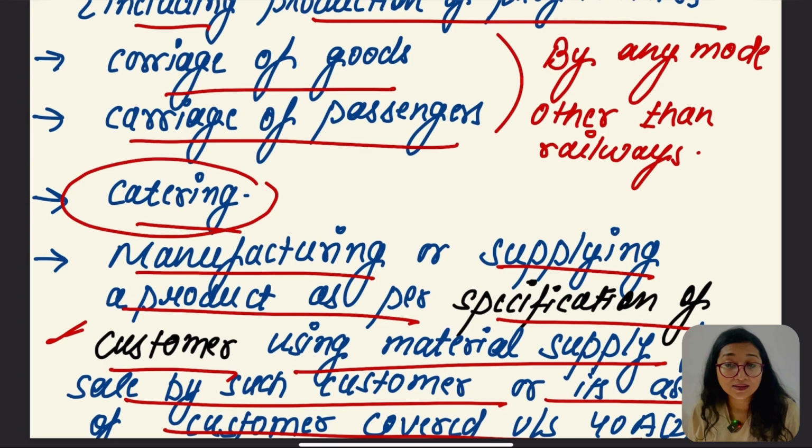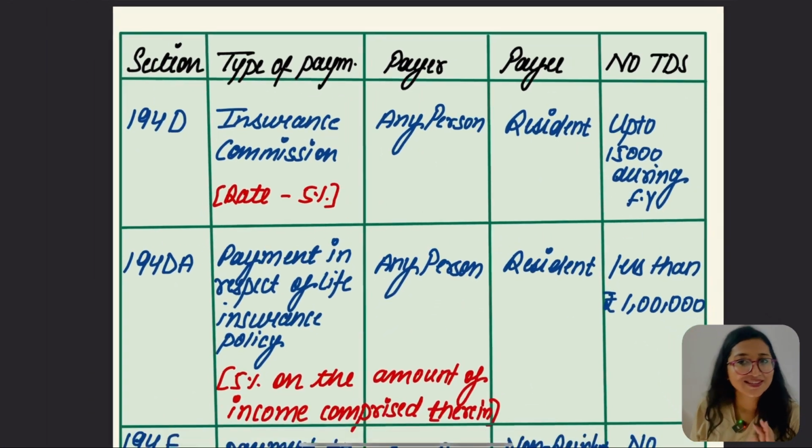In that case this is going to be work. But what if that contractor has taken the material from an outsider? In that case it would be termed as a sale, and then this section is not going to be applied. Hope this point was also clear to you.